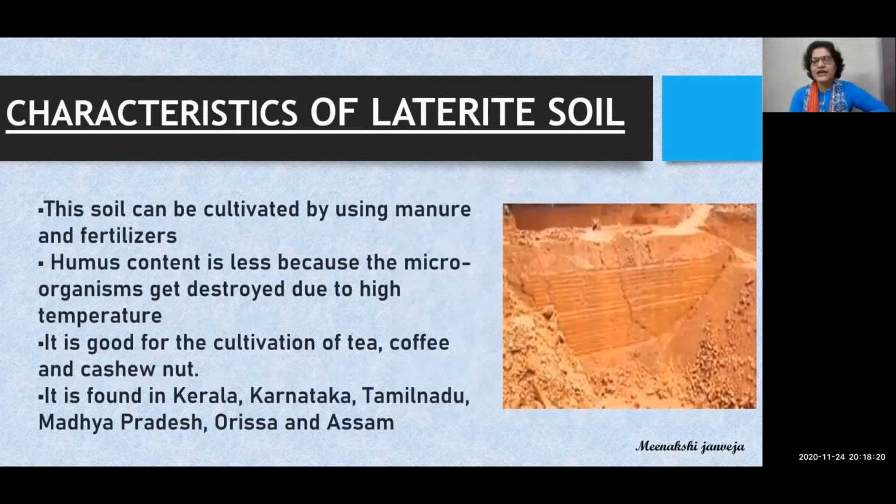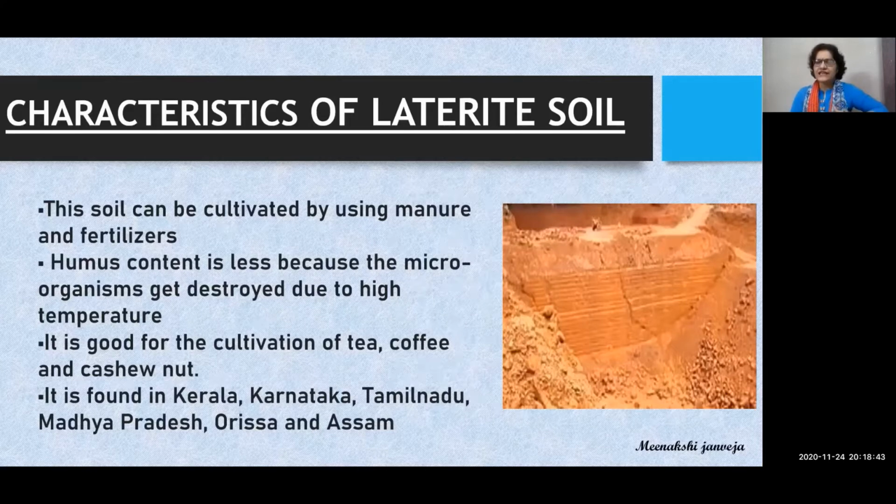Characteristics of laterite soil, अगर हम इसकी विशेषताएं, इसके features की बात करें, तो this can be cultivated by using manure and fertilizers because, as I told you, the upper layer is washed away due to the heavy rainfall. So, for cropping and for agriculture purpose, we need to add on manures and different kind of fertilizers.